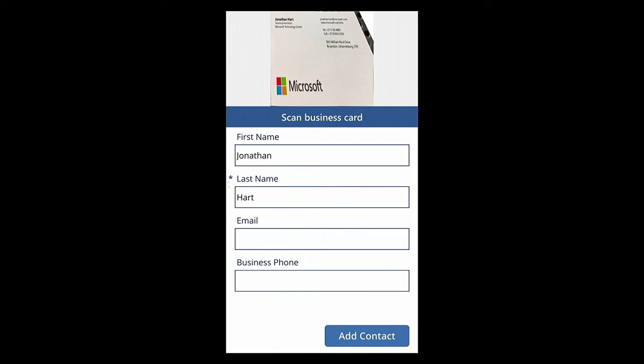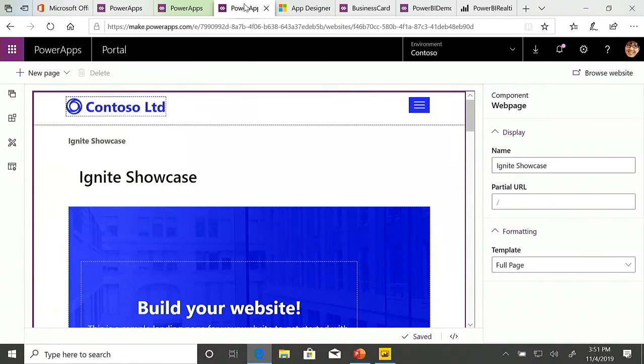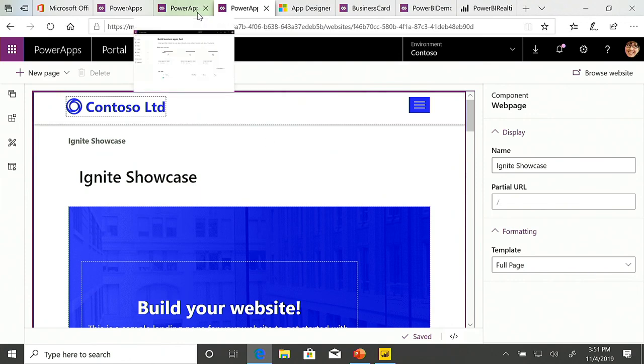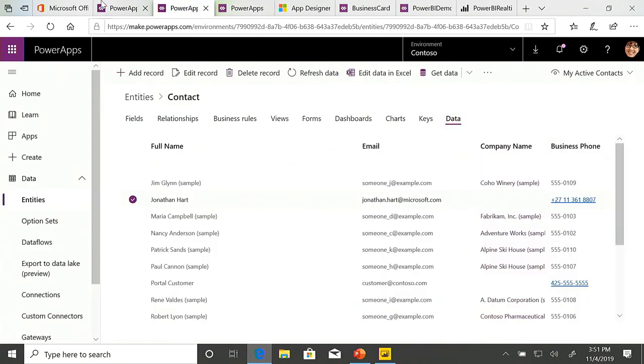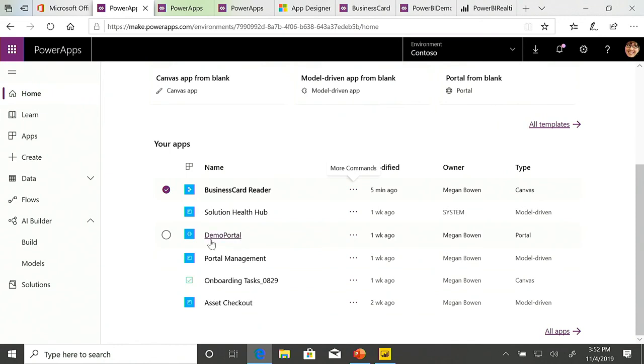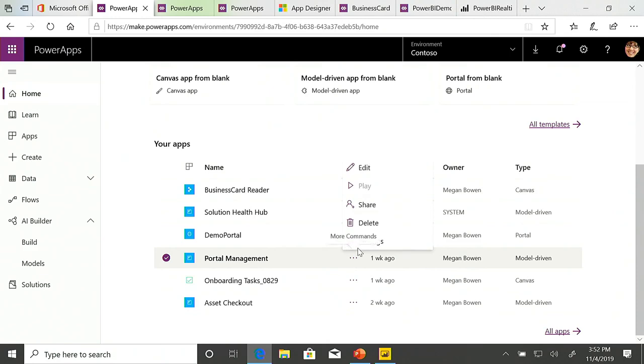Okay, the last bit that I want to touch on quickly is the Power Apps portals. So here is the portal editor. Now, when you build out a new portal, it does take some time to build out, so be aware of that. You've got two options. When you come through, you can see I've got my demo portal, and then I've got my portal management. So these are two key areas that you're going to be working with.